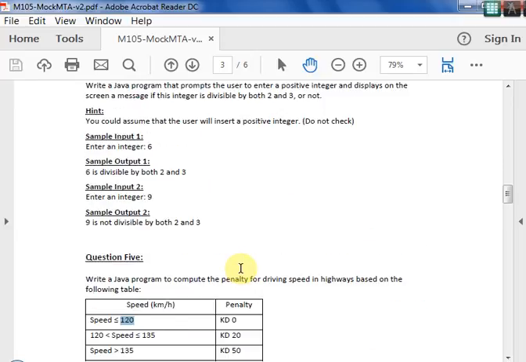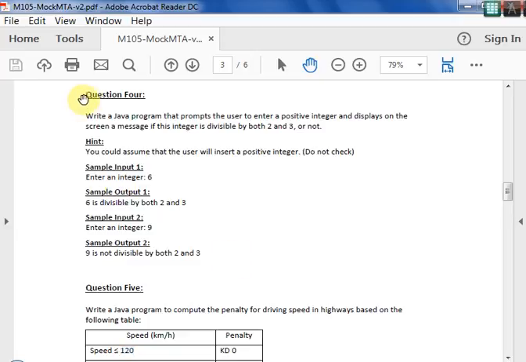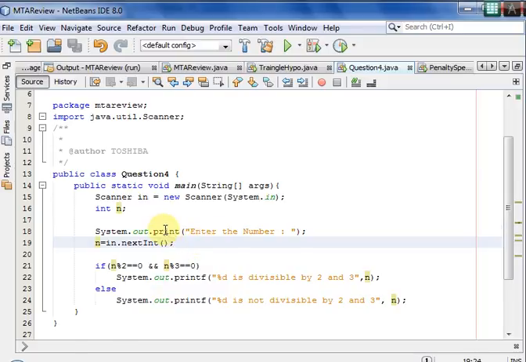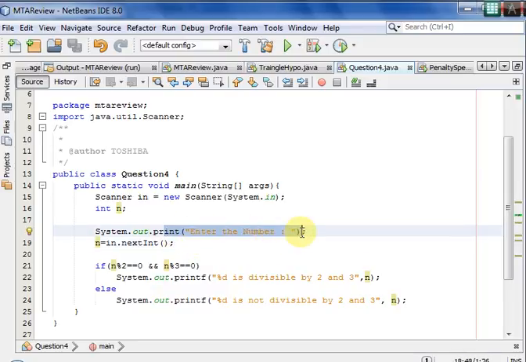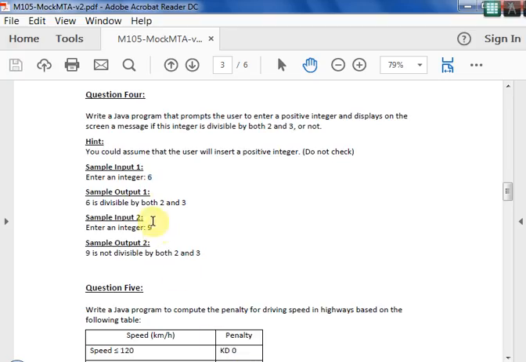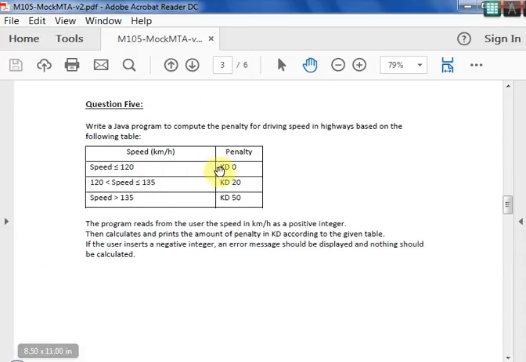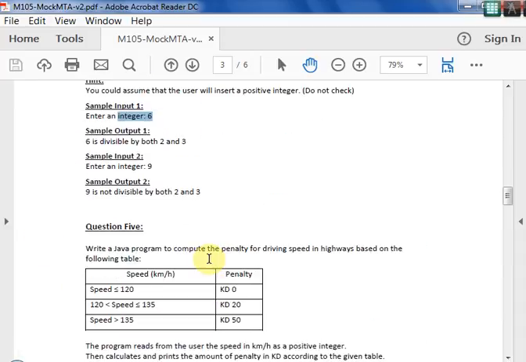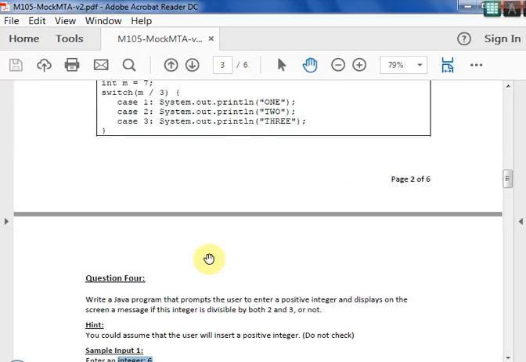Fine. One more thing I want to mention is that in the question, when the sample input is given, you see enter an integer, and in the same line you enter the integer. Here we are going to use System.out.print instead of println. It also carries marks, and if you use println, there is a deduction of half a mark. So you have to take care of how the sample output is given, and write the program according to it. If there is no sample output, as in this question, you can write as you want, print or println, whatever.